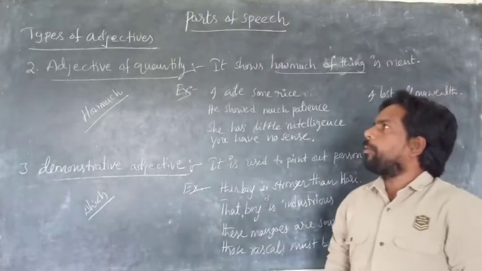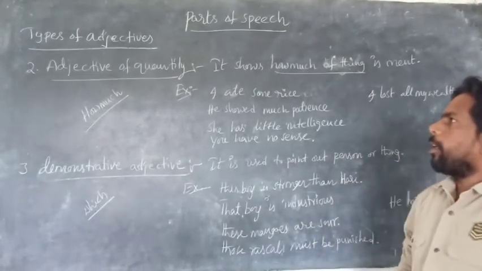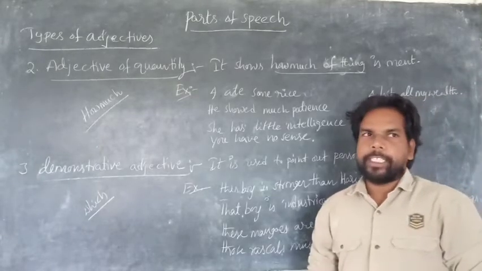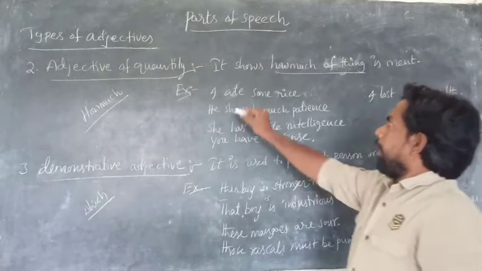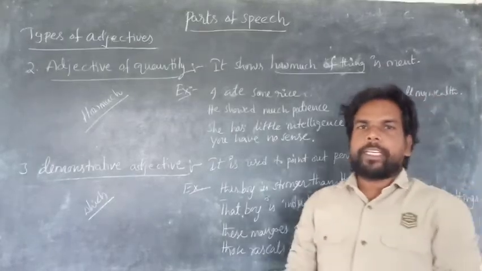In this session, I want to give you the types of adjectives. That is the second one, adjective of quantity, and the third one, demonstrative adjective. So, what is the adjective of quantity? It shows how much of a thing is meant.